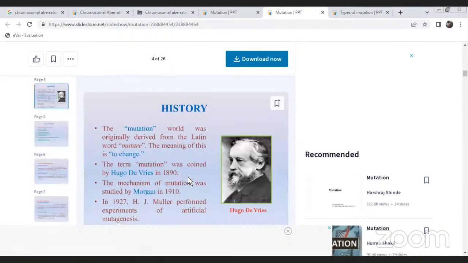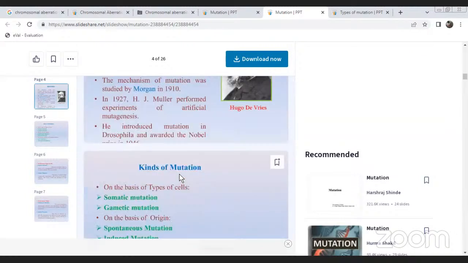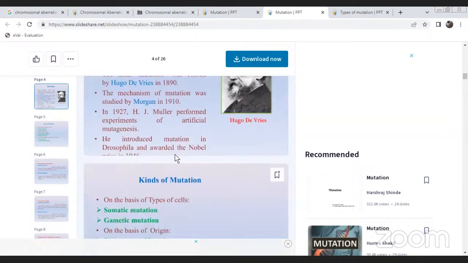The word mutation was originally derived from the Latin word mutare, meaning to change. The term mutation was coined by Hugo de Vries in 1890. The mechanism of mutation was studied by Morgan in 1910. In 1927, H.J. Muller performed experiments on artificial mutagenesis, introducing mutations in Drosophila, and was awarded the Nobel Prize in 1946.